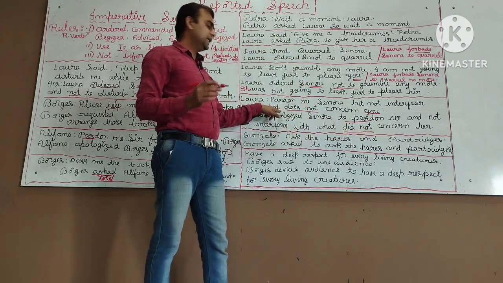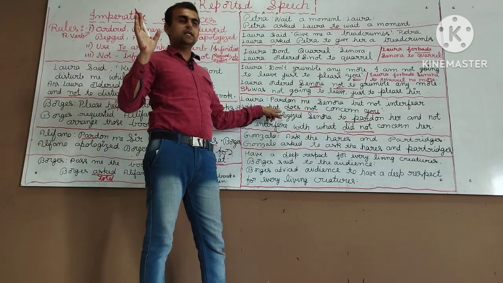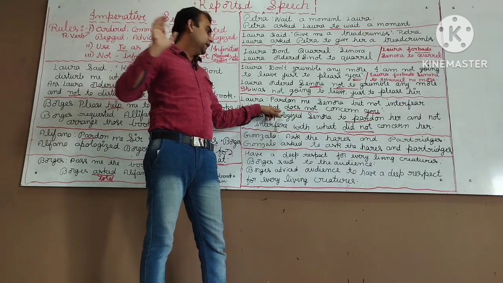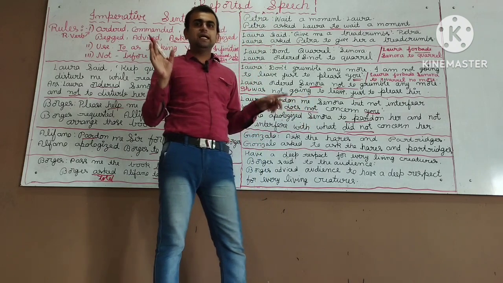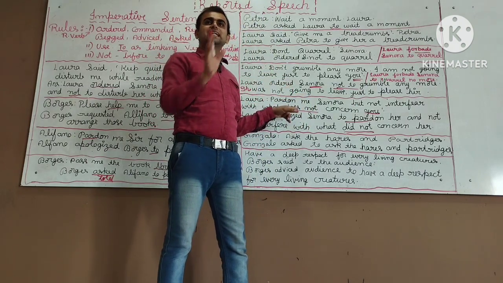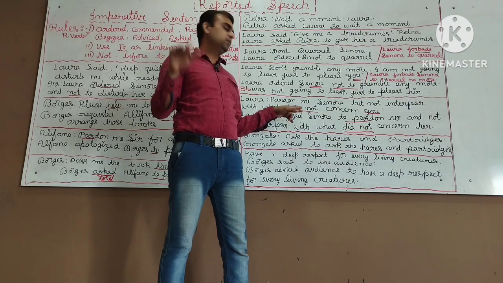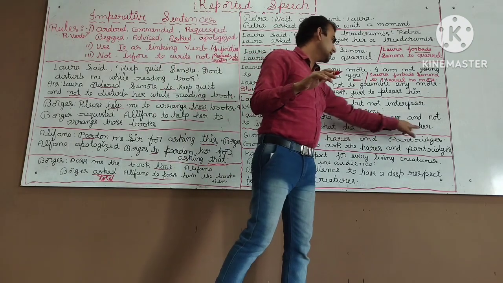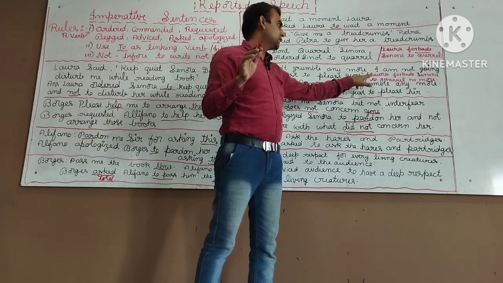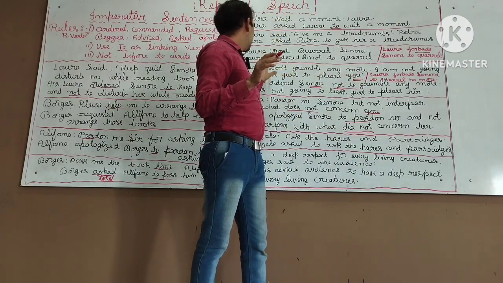Okay, it is a negative sentence. Please keep it in your mind. It is not an interrogative sentence. It is one type of negative sentence. Does not always changes into did not. Otherwise, does, do, we have to remove, but only the negative word is there, does not or do not, we have to convert into did not. Did not concern her. Is it clear? Okay. This is also a second rule.